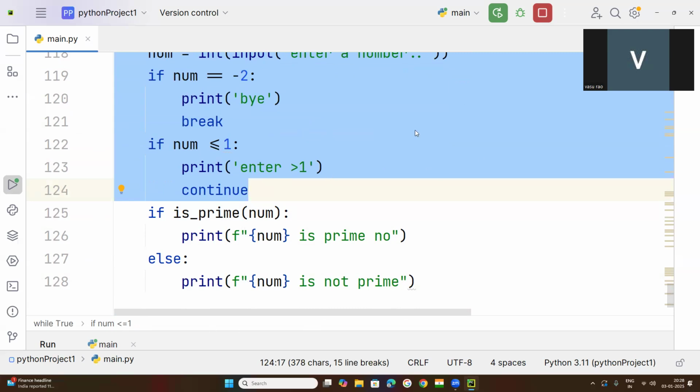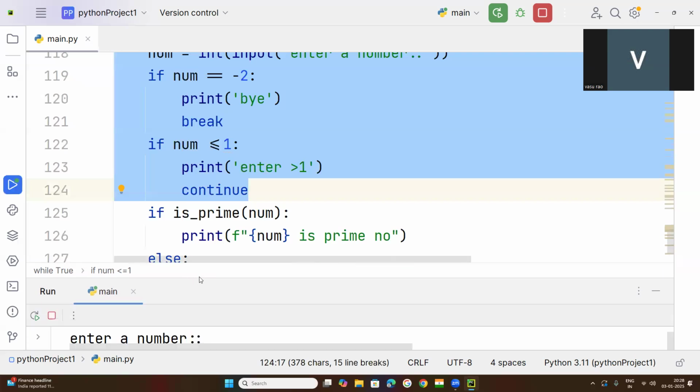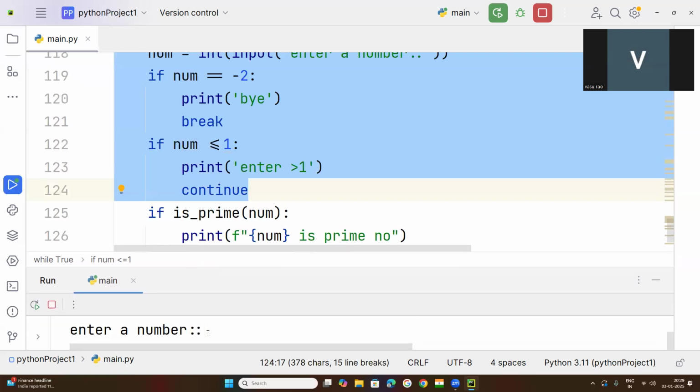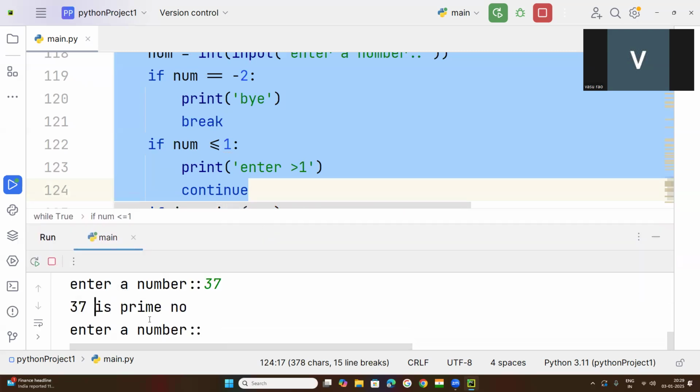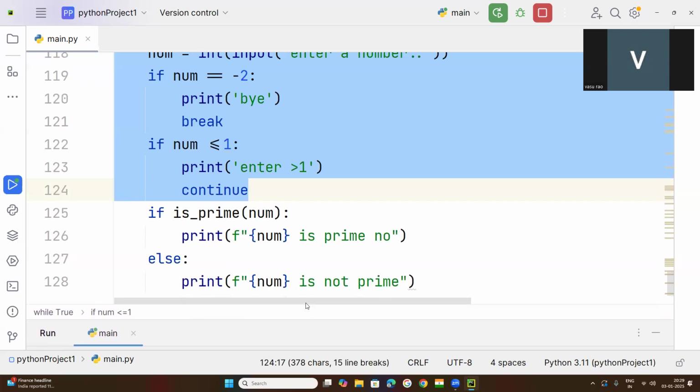If you run this code, it is asking to enter a number. If you write any number, I have entered 37. So 37 is prime number. So see what happened here.